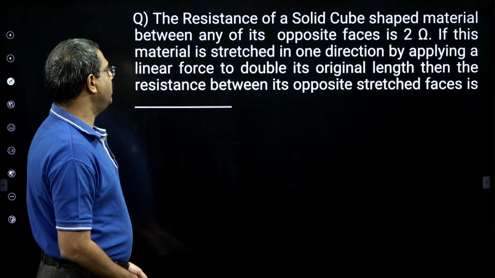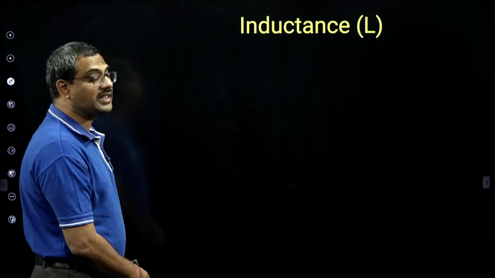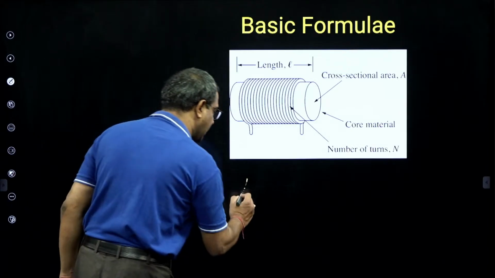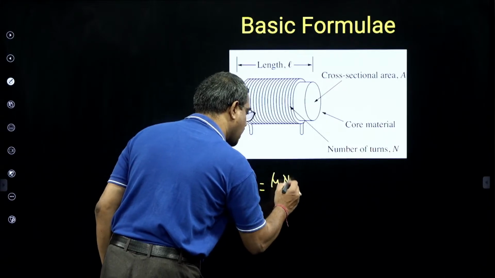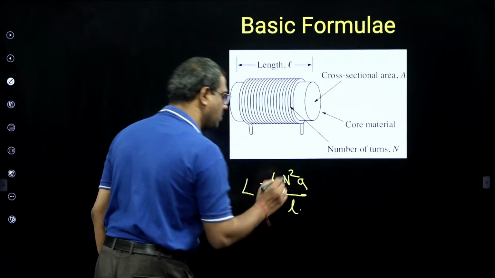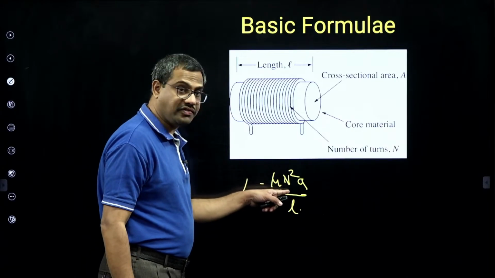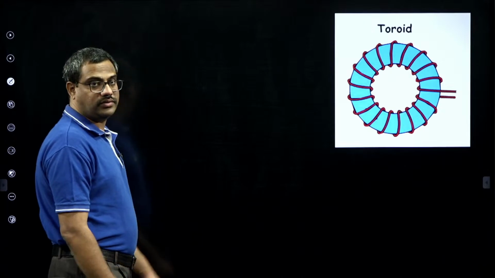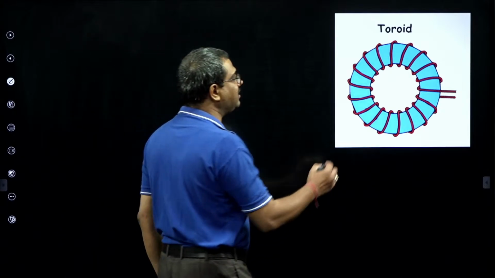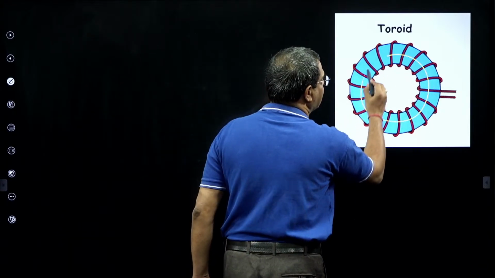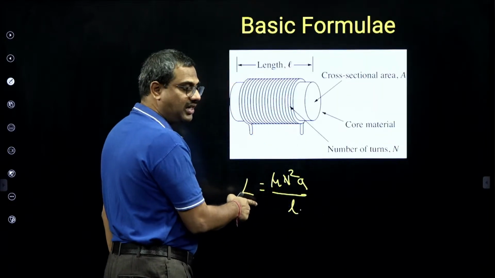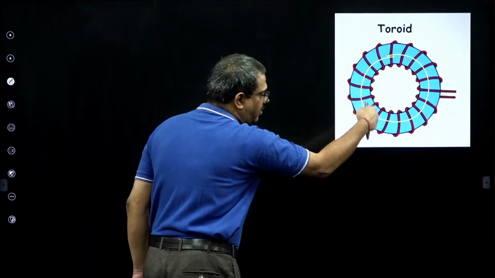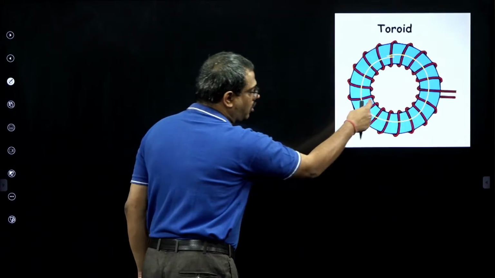Then let us talk about the inductor. Inductor is what? An electromagnetic property of matter. The construction formula is L equals mu n squared A by l, where mu is the permeability of the core, n squared is the square of the number of turns, A is the cross-sectional area and l is the length of the flux path.